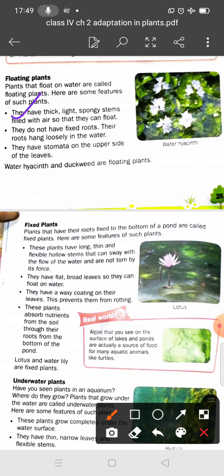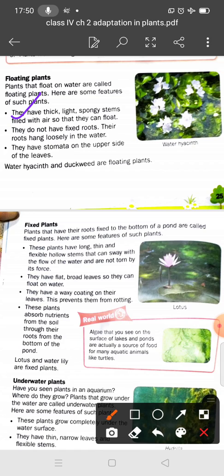Because they float, they do not have fixed roots, and their roots hang loosely in the water. Stomata are also present in floating plants, on the upper side of the leaves, not the lower side. Usually stomata are present on the lower surface of the leaves, but in floating plants they are present on the upper side. Water hyacinth and duckweed are examples of floating plants.